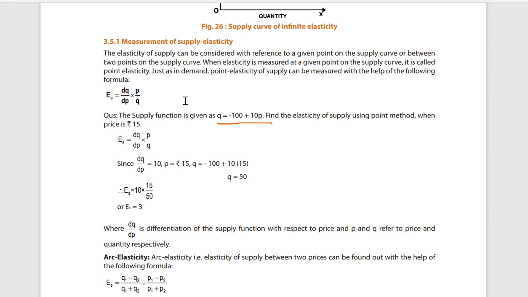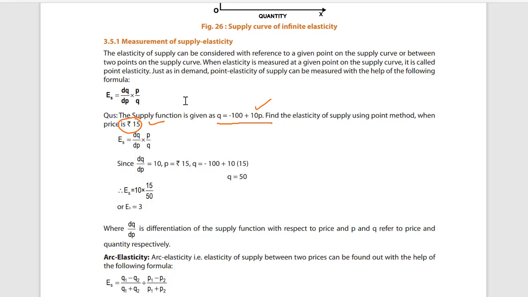Find the price elasticity when the price is 15. So delta Q divided by delta P multiplied by P by Q. Since delta Q by delta P equals 10, the price is 15.